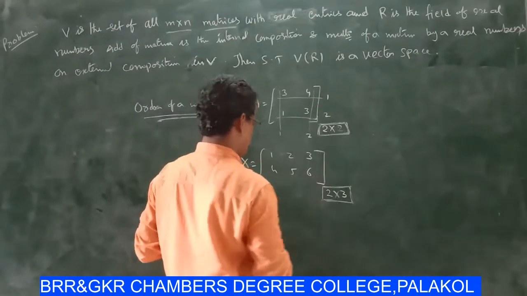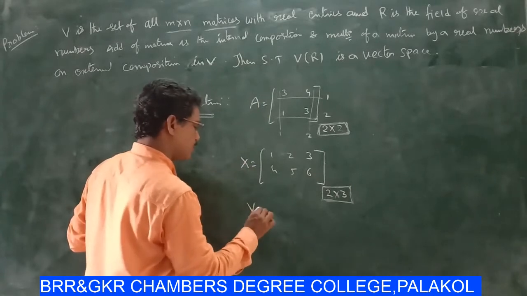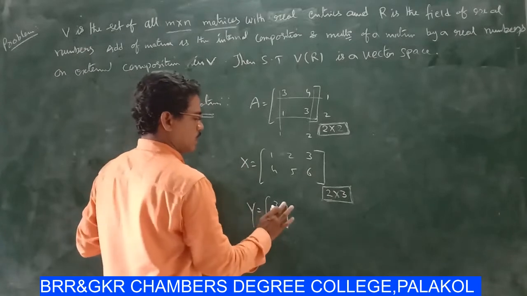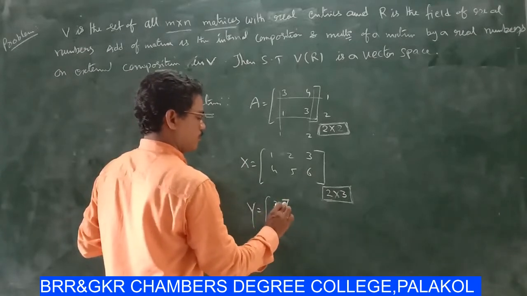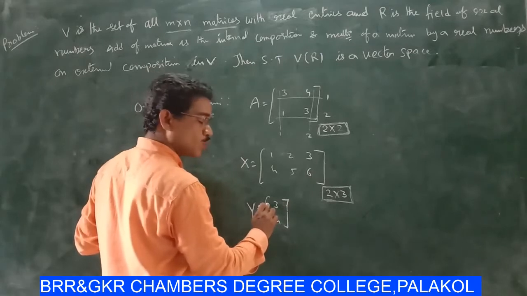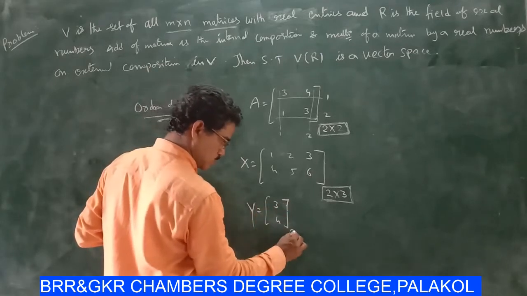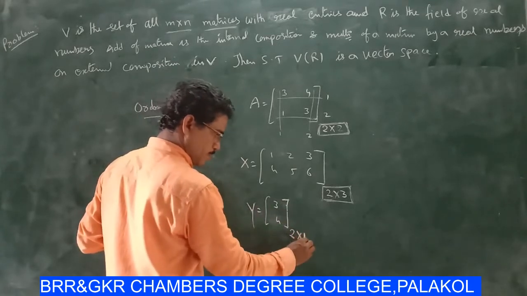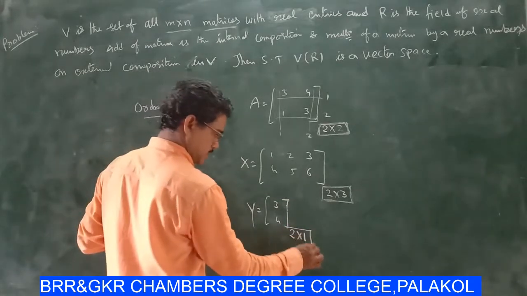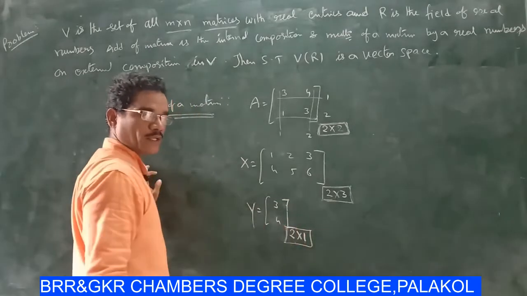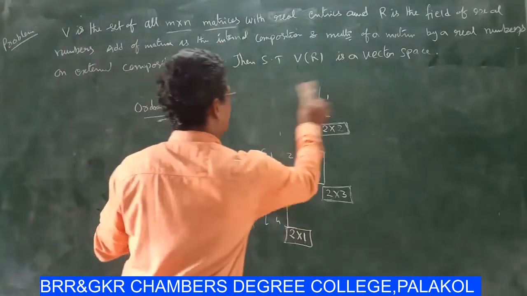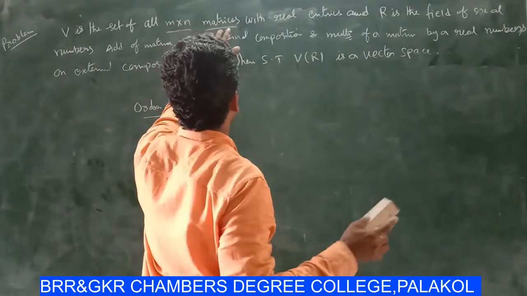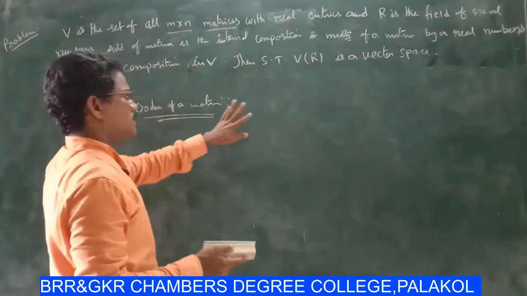Suppose another one, Y equal to 3, 4. The order is the number of rows, 2, and the number of columns, 1. So it is a 2 by 1 matrix. This is the order of the matrix Y. So the definition of the matrix is known and the order of the matrix is defined.